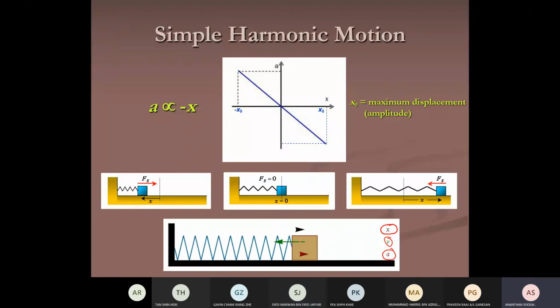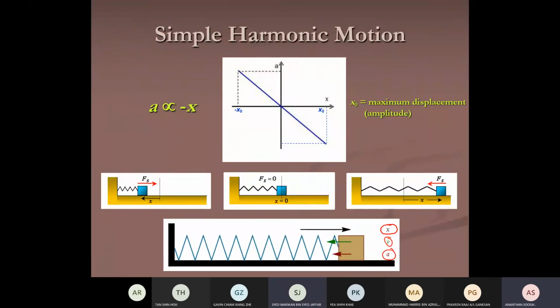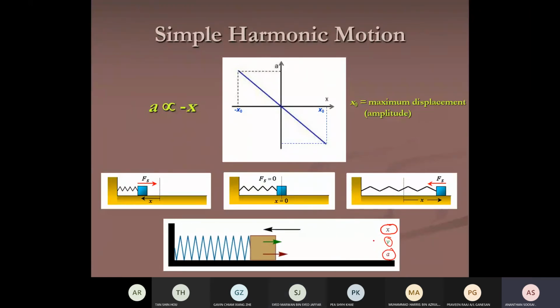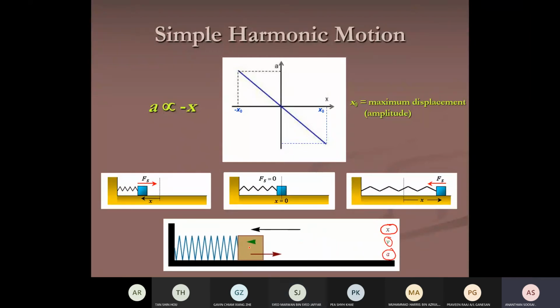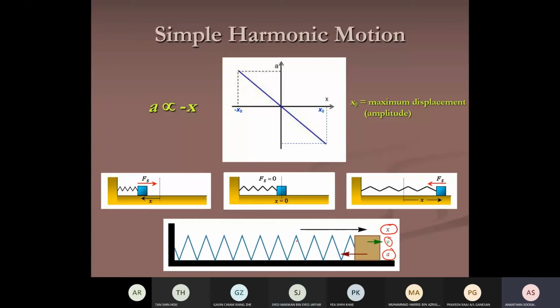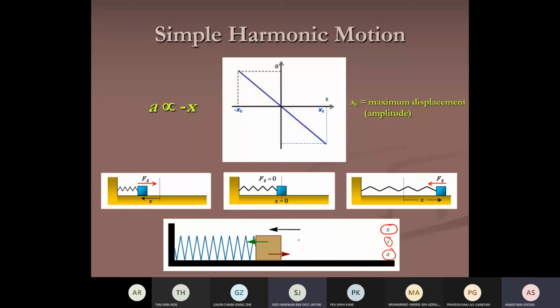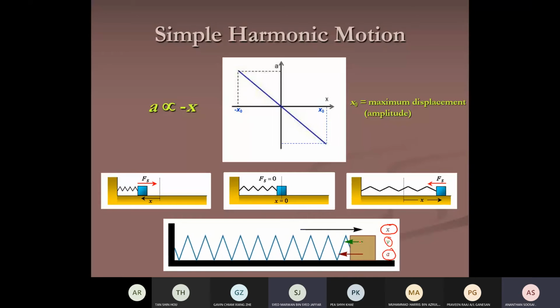At the equilibrium, the spring will move faster. When you come to the edge, because it slows down, the speed will drop to zero. So that's why the green arrow is always longer at equilibrium. See the green arrow at equilibrium is longer. When you come to the edge, the velocity becomes zero because it's about to make a turn.